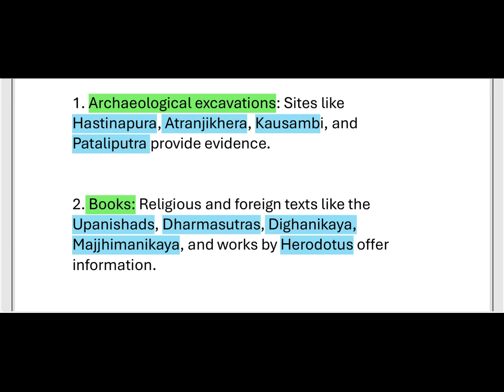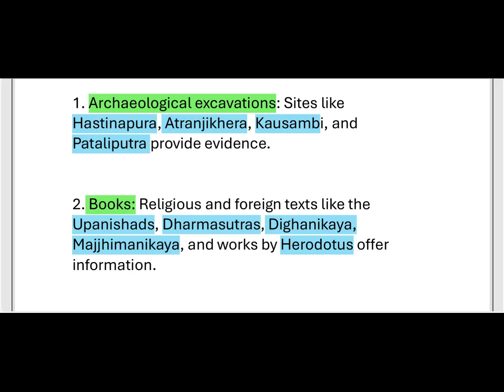So that is one source of evidence. And from the religious point of view, we have books like the Upanishads, the Dharma Sutras, the Digha Nikaya and Majjhima Nikaya, and the works of Herodotus offered information.